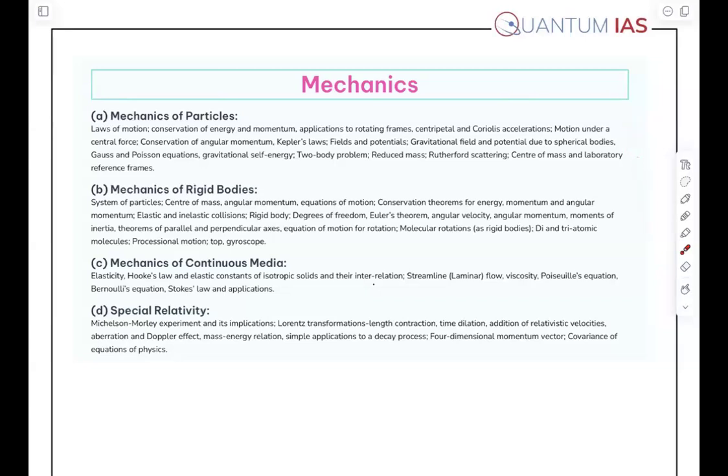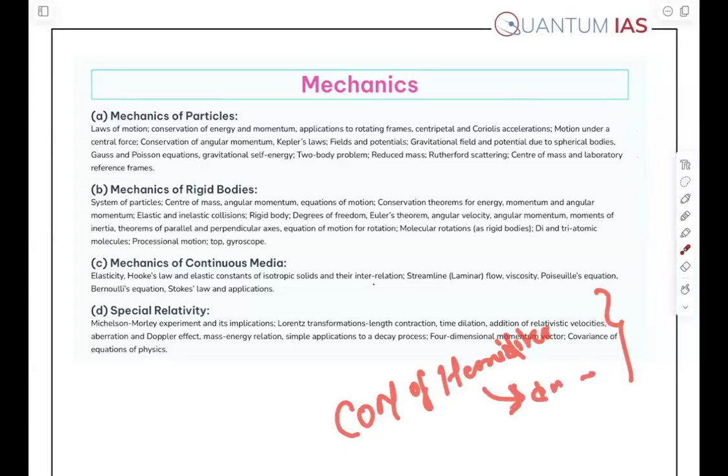For example, let me tell you a very small example, right? UPSC has asked to find out the center of mass of a hemisphere. UPSC once asked the center of mass of a hemisphere. Everyone can derive it in half a page, right? But the art is to write this in 1.5 pages with proper presentation. Okay, so this is what we are going to do, right?